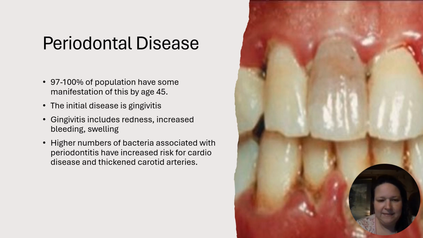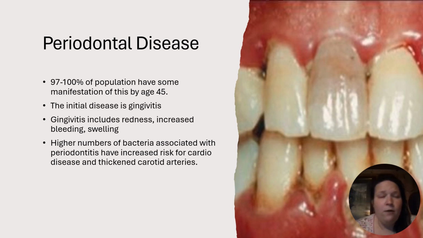Periodontal disease, 97 to 100% of the population have some manifestation by the age of 45. So no matter how much we're brushing our teeth or what we're doing, we all basically have some form of periodontal manifestation by the age of 45. The initial disease is gingivitis, and gingivitis includes the redness, increased bleeding, swelling, those kind of things.